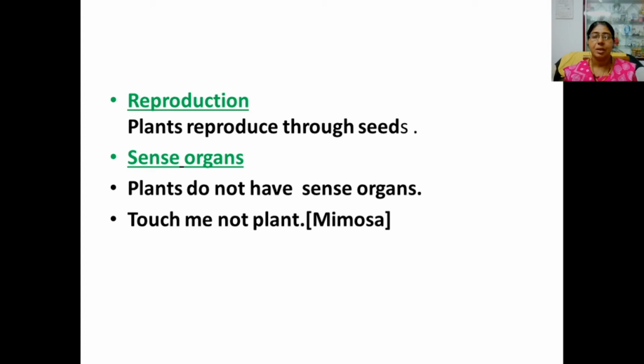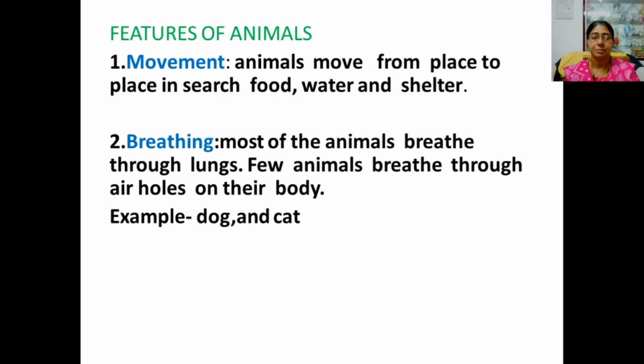Next, plants. All the plants don't have seeds. Some plants have seeds. They are reproduced through seeds. Plants do not have sense organs. For example, all the plants. Have you ever seen any sense organ on their body? No. But when we touch the leaves of touch me not plant, they can respond, but they don't have sense organs.